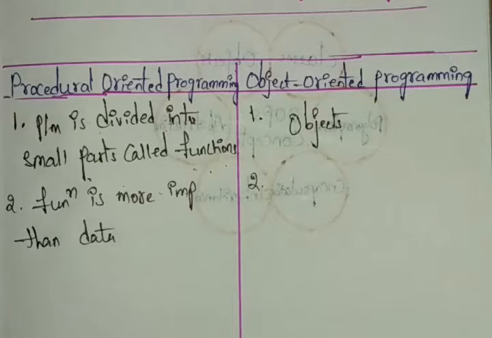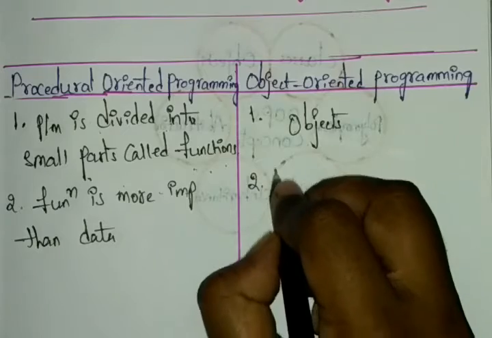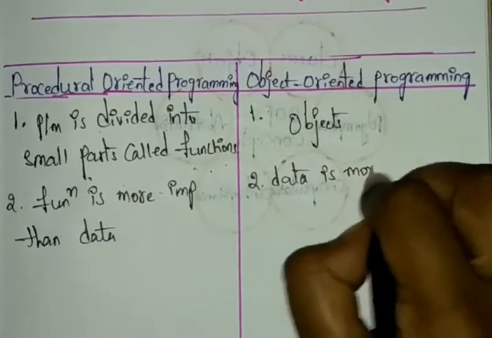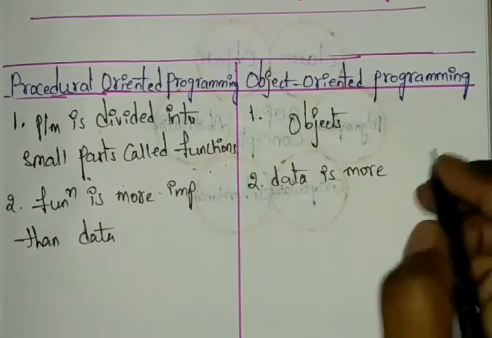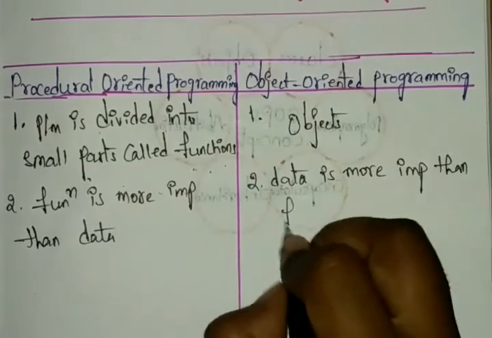The data is more important than functions. Whatever data you have is more important compared to the functions.